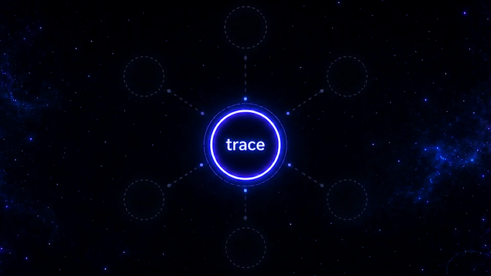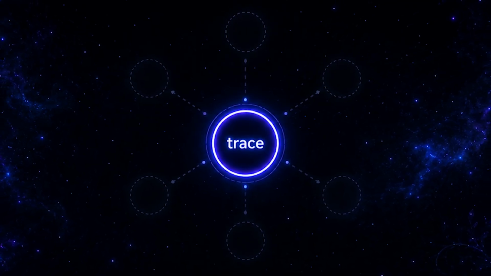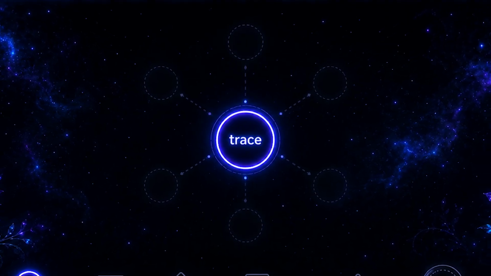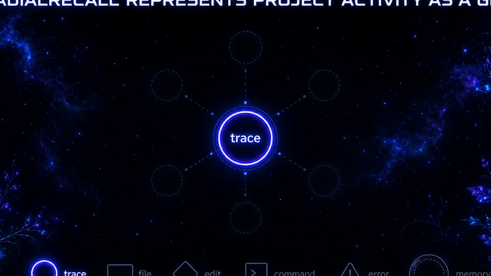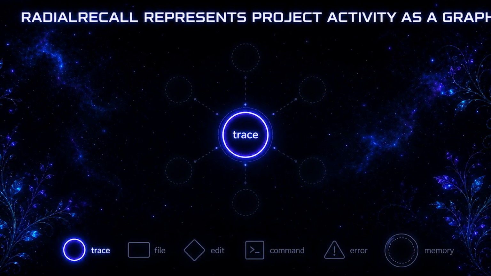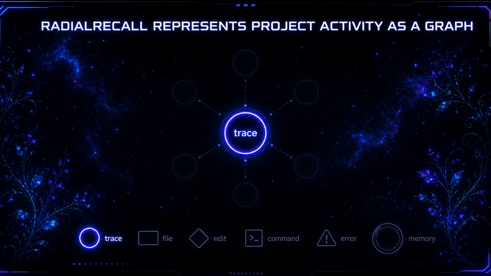What RadialRecall does differently. The core idea is simple. A useful coding memory should be connected to the work that produced it. A memory should not just be an isolated node. If the agent learned something while debugging a bug, that memory should remain connected to the prompt, the files, the edits, the commands, the errors, and the outcome that created it.